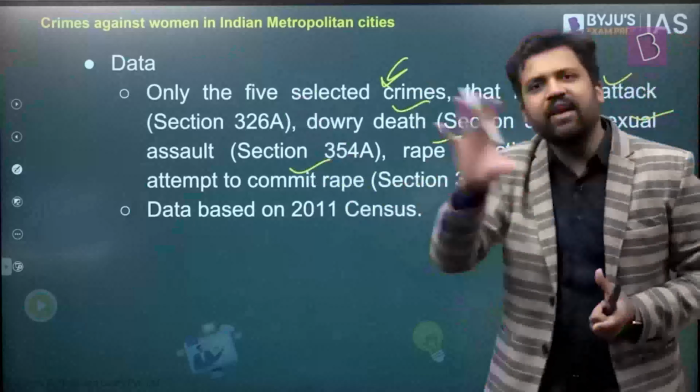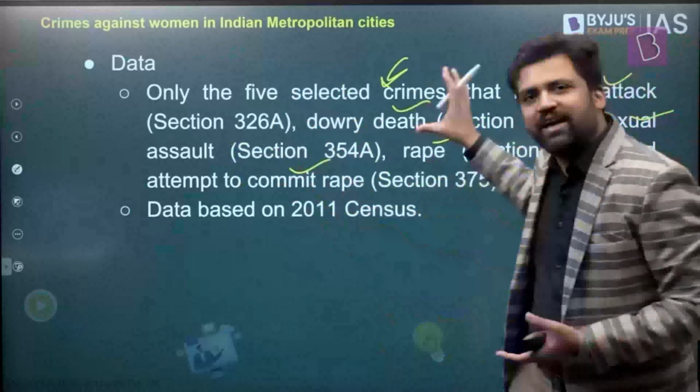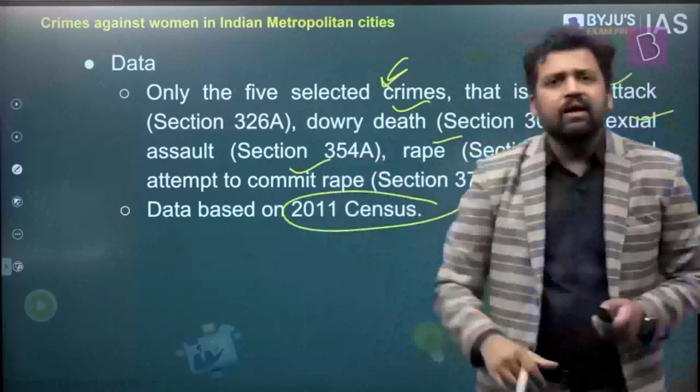For each city, they're studying these crimes, and they're comparing cities on the basis of these crimes. Right? So maybe they could have included more data. In that case, again, for all cities, they would have to include these data. But they have taken 5 data points, and they're comparing cities on the basis of these 5 data points. And it is based on the 2011 census. Now, what are their findings?